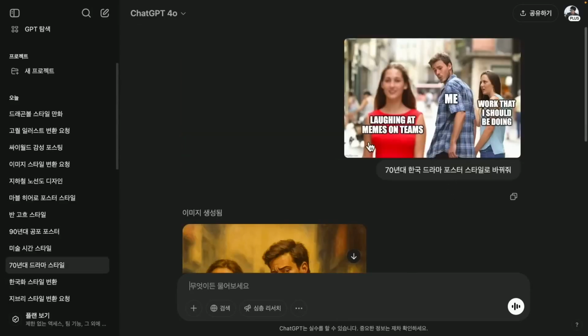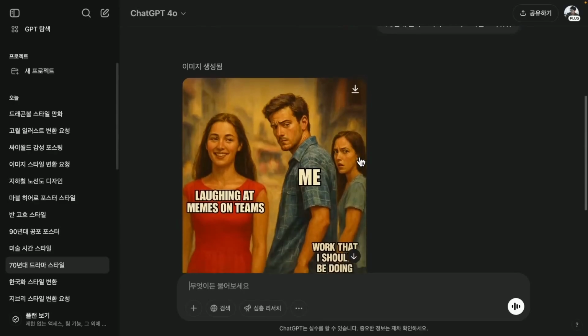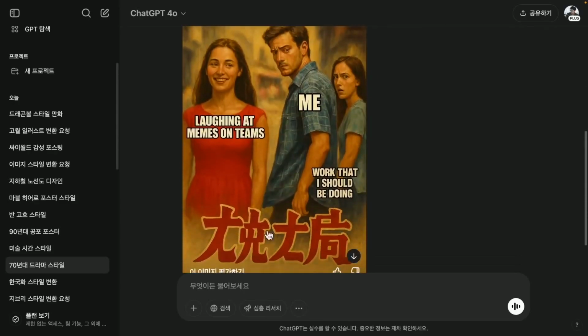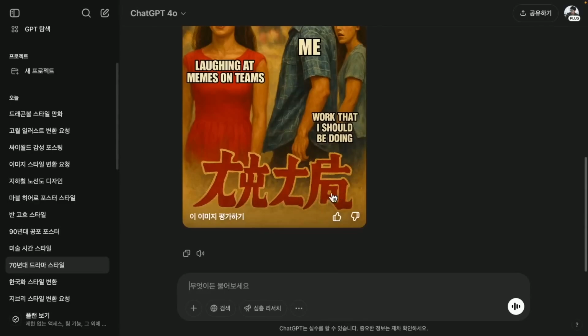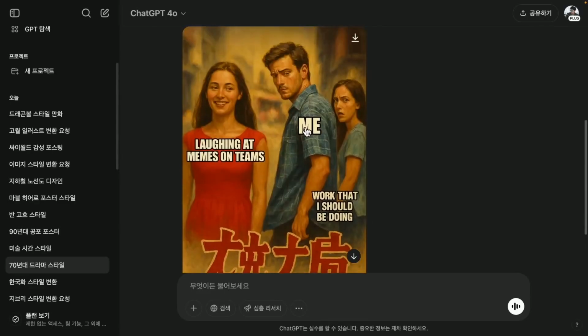I asked the AI to transform the same content into the style of 1970s dramas and movies, and it generated posters that genuinely looked like they were from that era. Even though I couldn't decipher the text on the posters, the overall aesthetic was spot on, reminiscent of movie posters from films like Friend or Once Upon a Time in High School.